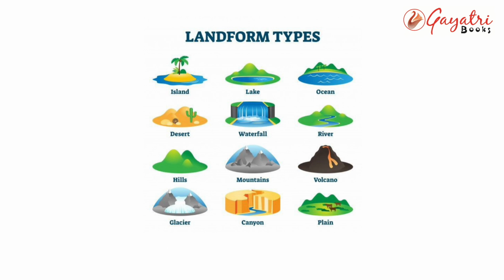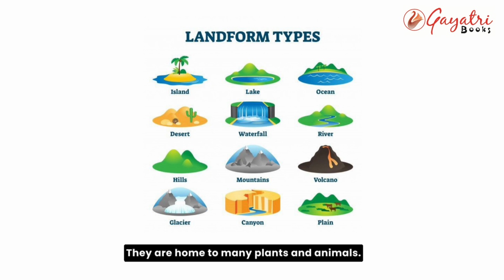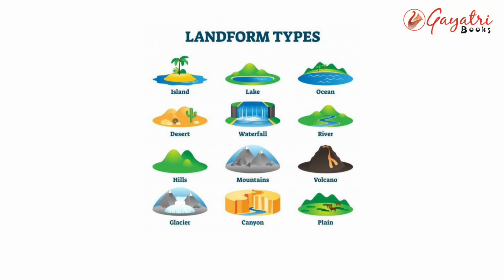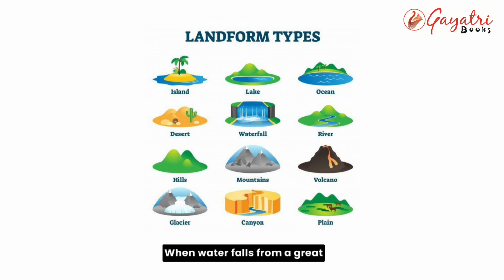Rivers. Rivers are one of the important sources of water on Earth. They are home to many plants and animals. They are also a very important source of water for agriculture. Waterfall. When water falls from a great height, a waterfall is formed. Lakes. Lakes are water bodies smaller than rivers. Their flow of water is also slower than rivers.